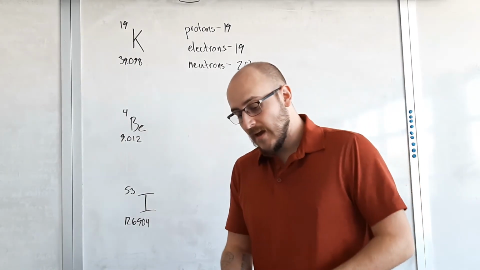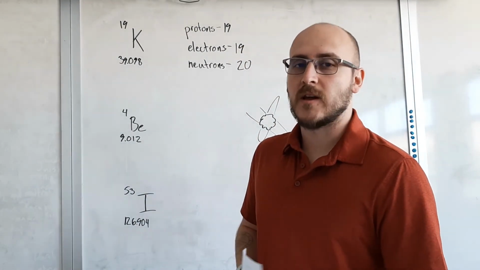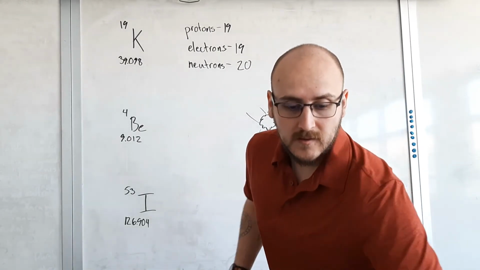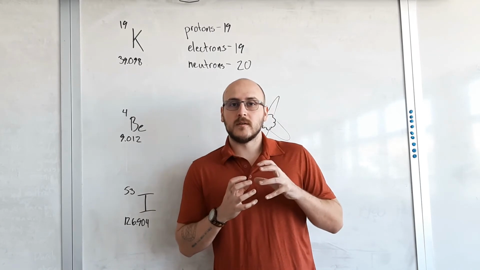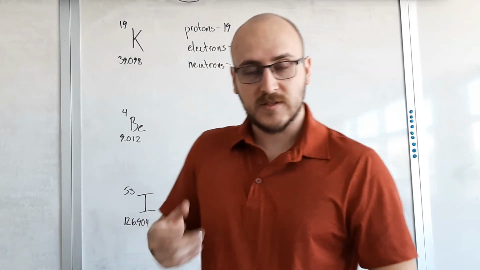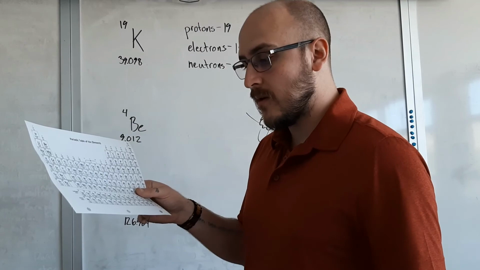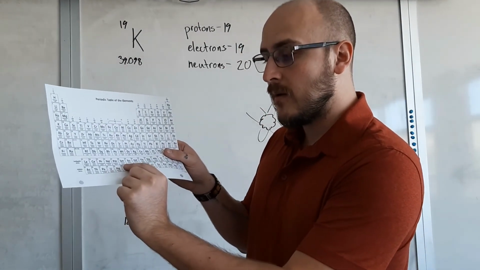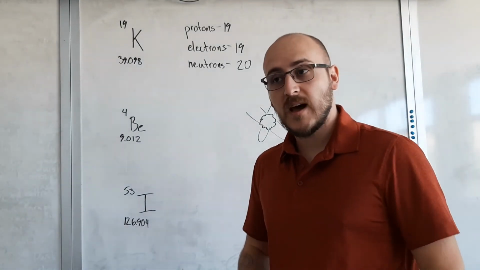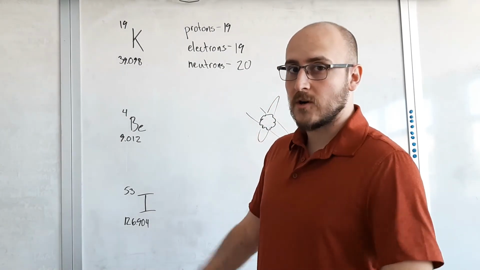If we look at elements after about lead on the periodic table, that's when you start getting things that are radioactive. Radioactivity means that the nucleus itself can't hold itself together. It's unstable. It's going to fall apart and break off little pieces in different types of radiation. If you look at the ones really low down, like samarium, it has 150 as its atomic mass, but only 62 of that is protons. That's a lot of neutrons trying to hold this thing together. The bigger it gets, the harder it is to hold together.